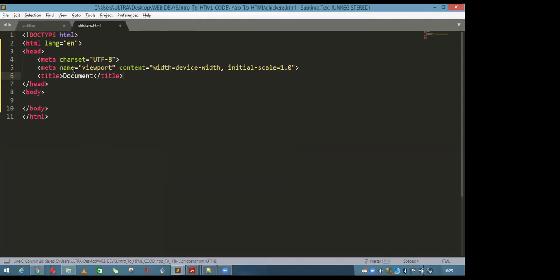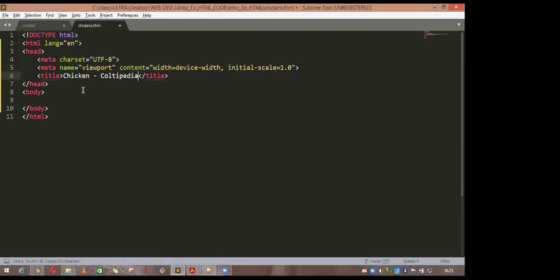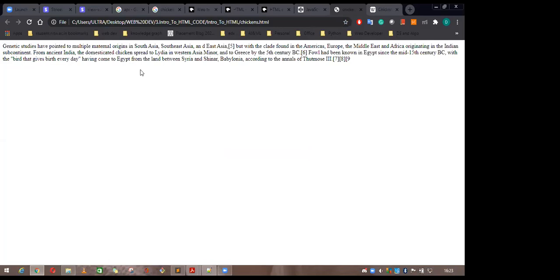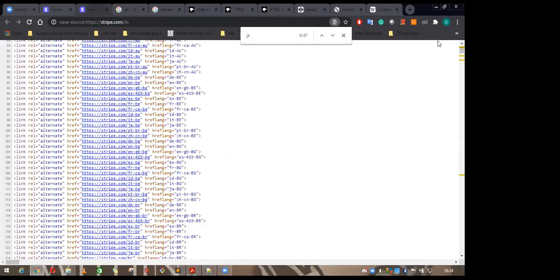Let's change the title name to Chicken Coldpedia, save this one, and refresh. You can see here the title of the page. This is generally shown on web pages. Here the title is Launch, and here the title is web page not found. These are all titles which are shown when you give the title name at this point.